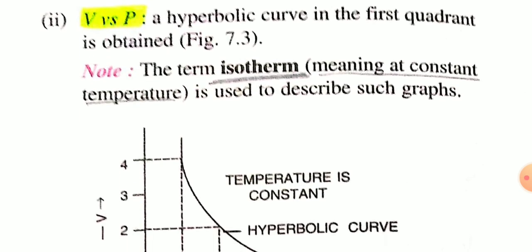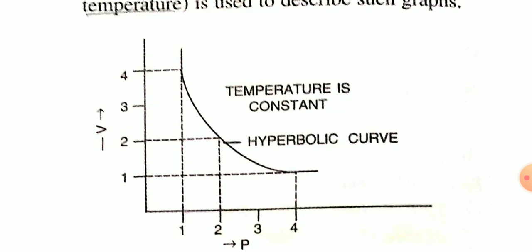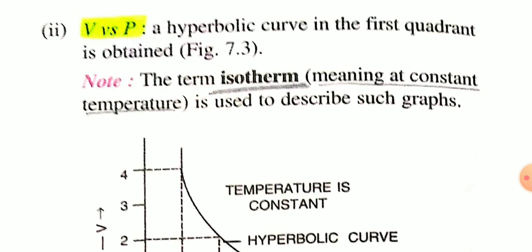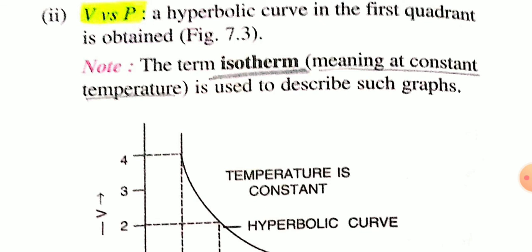Next, the V versus P graph. We know according to Boyle's law, V is inversely proportional to P. So the higher the volume, the lower the pressure, or the lower the volume, the higher the pressure. So the V versus P graph is a hyperbolic curve.